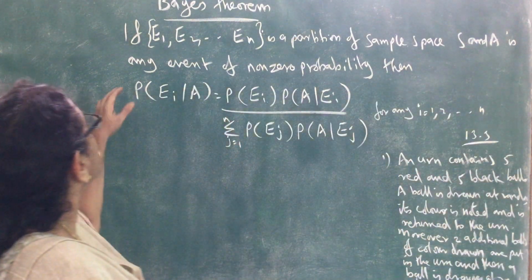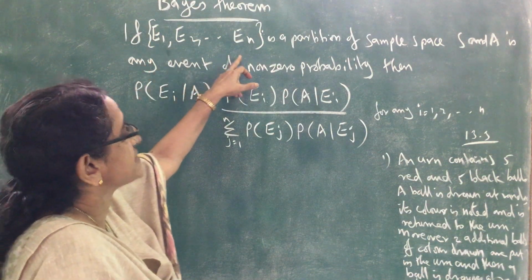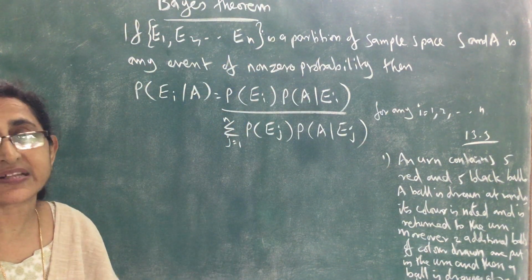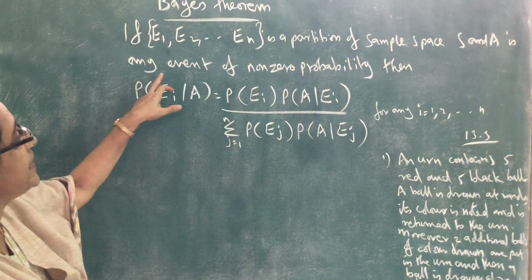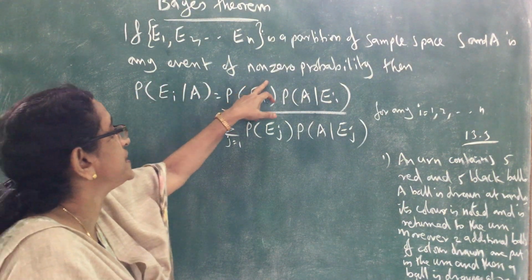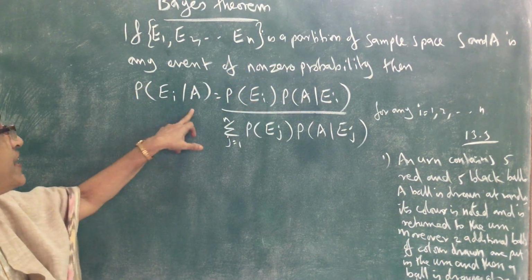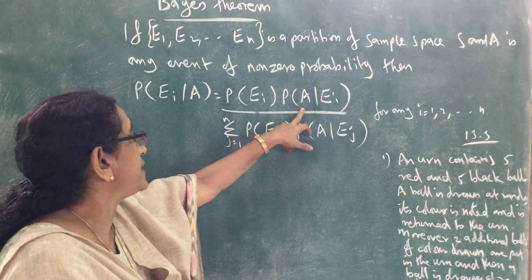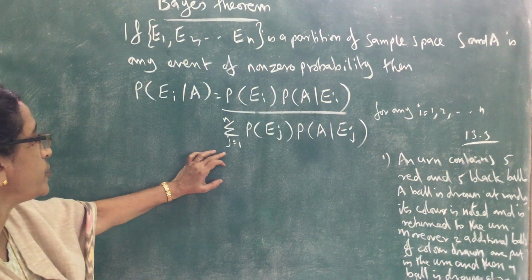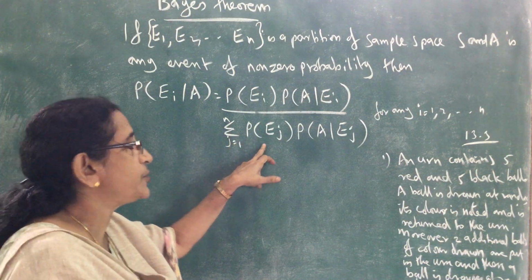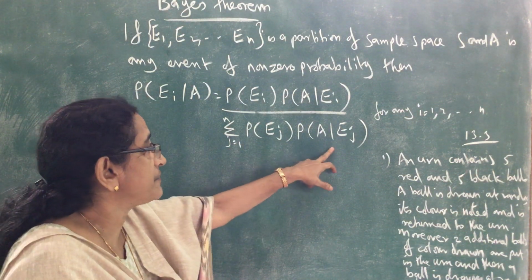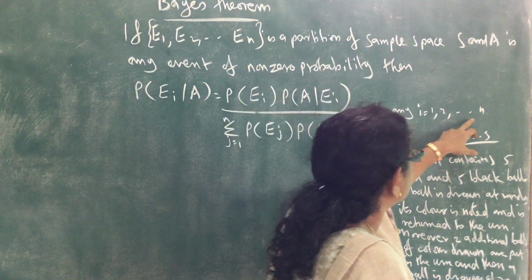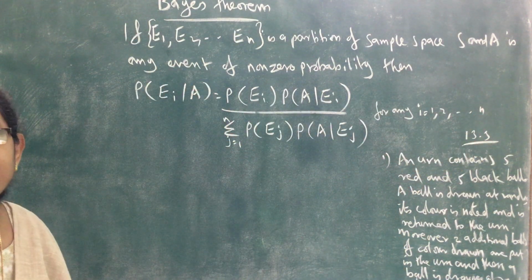Bayes theorem. If E1, E2, etc. En is a partition of a sample space S and A is any event of non-zero probability, then probability of Ei given A equal to probability of Ei into probability of A given Ei divided by sigma j equal to 1 to n probability of Ej into probability of A given Ej for any i equal to 1 to n. So this is the Bayes theorem.